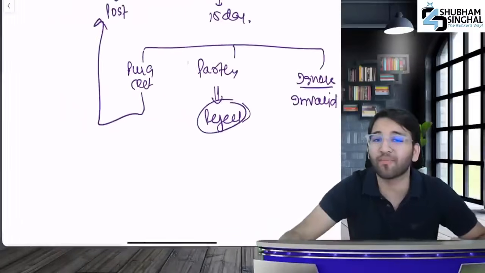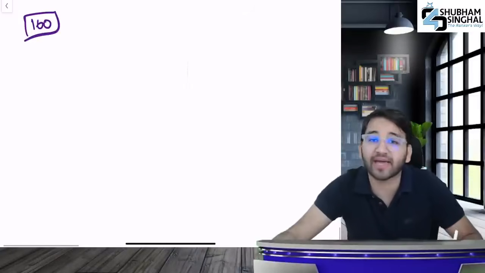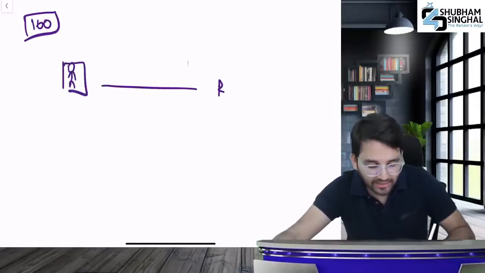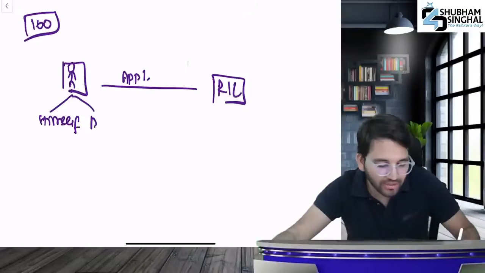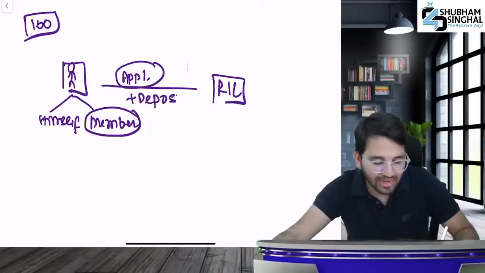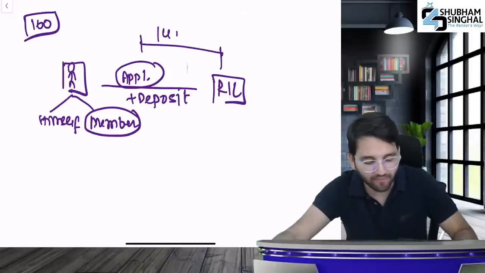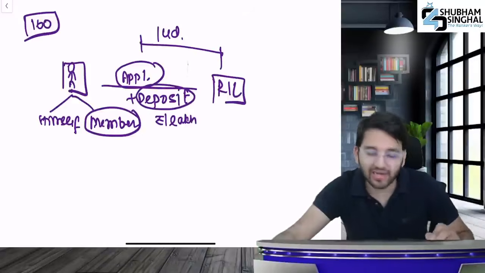Section 160 is very important. It is about the right of a director other than retiring director to stand for directorship. If this person wants to be a director at Reliance Industries, then he will have to apply, or a member of Reliance Industries will apply on his behalf. He will give the application along with the deposit. You will submit this application at least 14 days before the general meeting, and you will give a deposit of 1 lakh rupees as well.